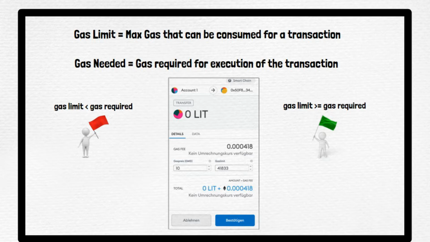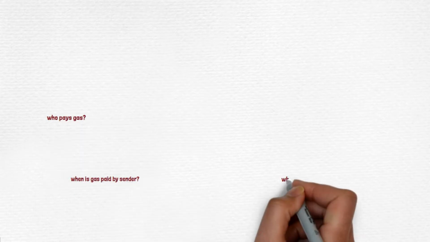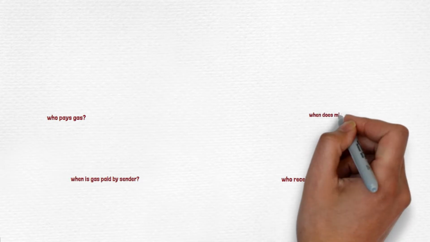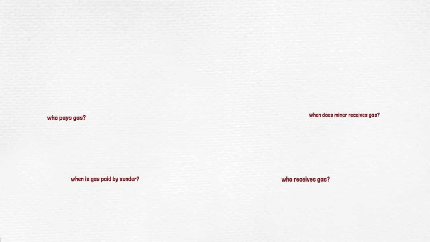Now let's take the big picture and then you will be able to answer that question. After a moment we'll be able to answer questions like who pays gas, when is gas paid by the sender, who receives gas, when does the miner receive gas. So these four questions you will be able to answer in a moment.